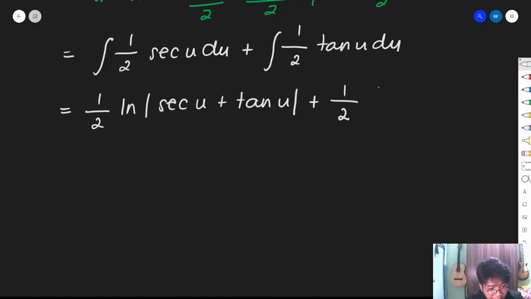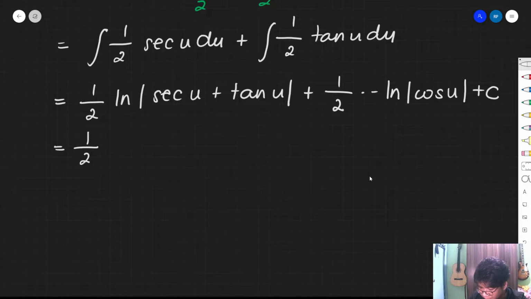Then plus 1/2. What is the integral of tangent u du? That is the negative natural logarithm of cosine u. Then plus c, of course. Huwag nyo kakalimutan yung plus c. Next, backsub na tayo. So what is our u? That is 2x.